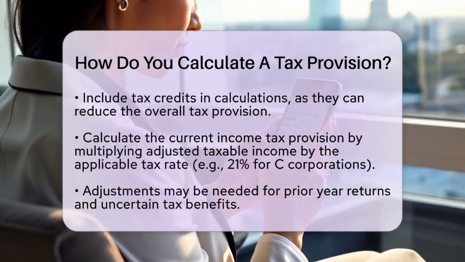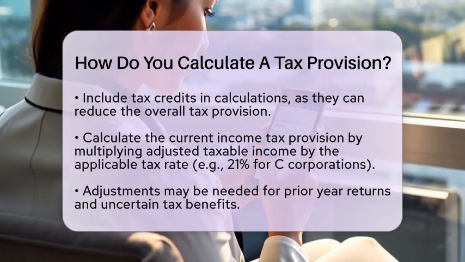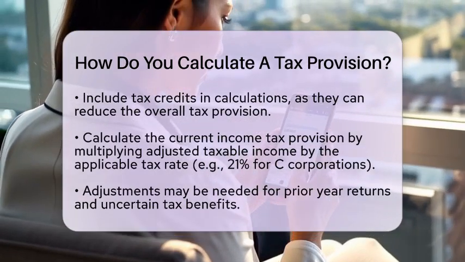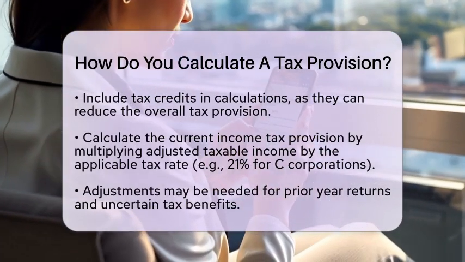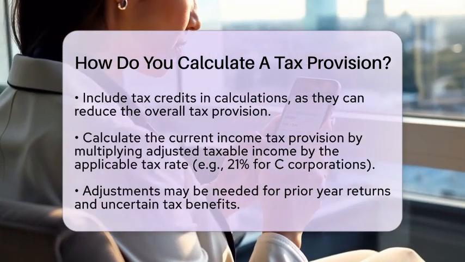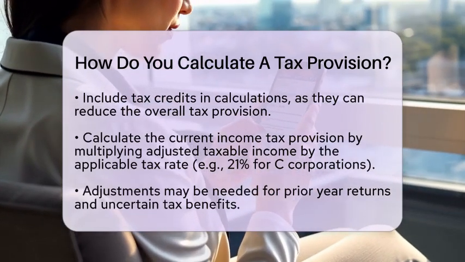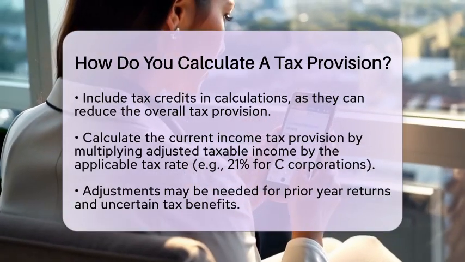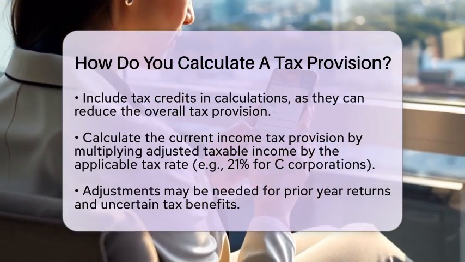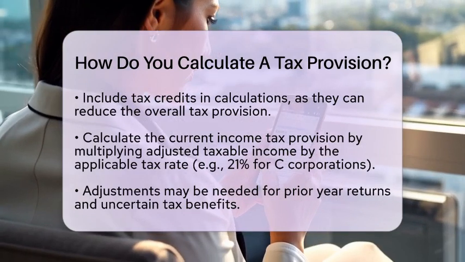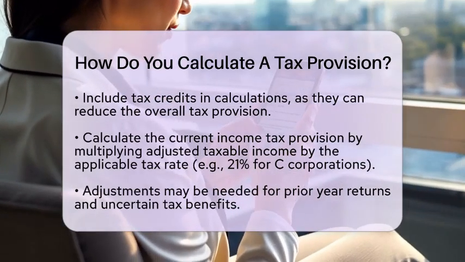Now let's calculate the current income tax provision. You will multiply the adjusted taxable income by the applicable tax rate. For instance, the federal tax rate for C corporations is currently 21%. This will give you the estimated current tax expense. Keep in mind that adjustments may be necessary for prior year returns and any uncertain tax benefits.